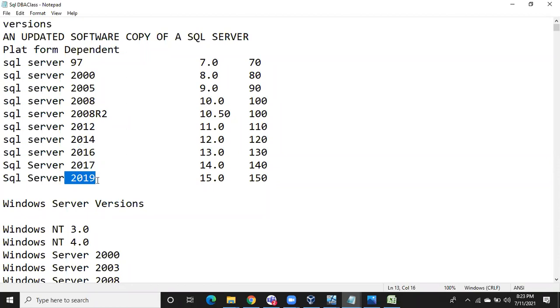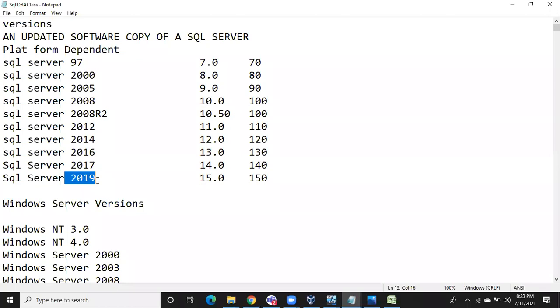It came 2 years back. The latest version is SQL 2019. Very, very important things. In the next class I'll ask everyone what the versions of SQL Server are. Very, very important. It should be on the tip of your tongue. SQL Server 2000, 2005, 2008, 2008 R2, 2012, 2014, 2016, 2017, 2019.